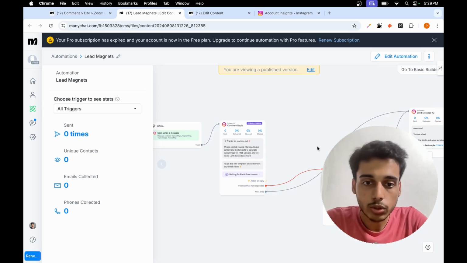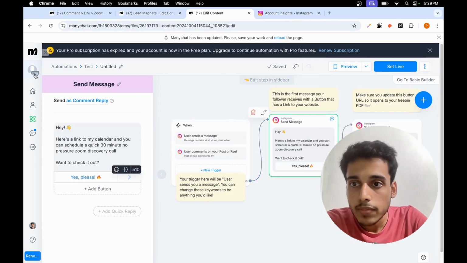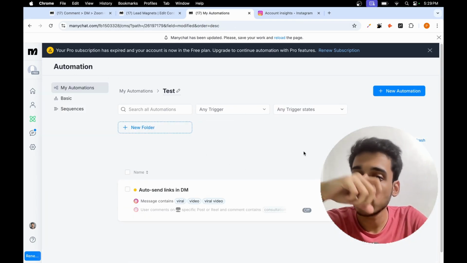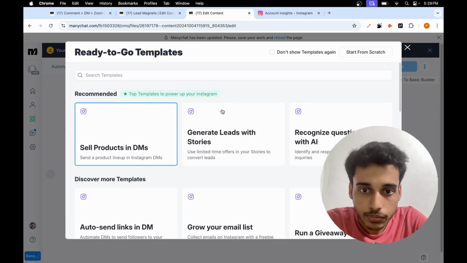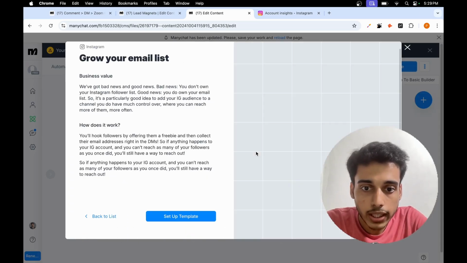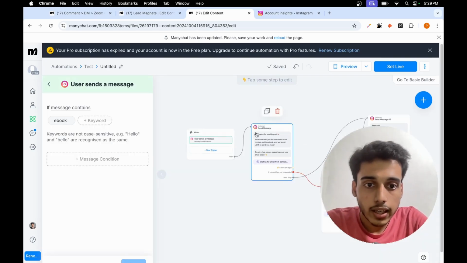So the process looks very simple. I'll show you once again how to do it. I'll just come back to this part. And over here in the automations, I have my test folder. As soon as I go, I can click on a new automation. And here I have generate leads with stories, or I could grow my email list. Once I click on grow my email list, it will already fill up this entire process.